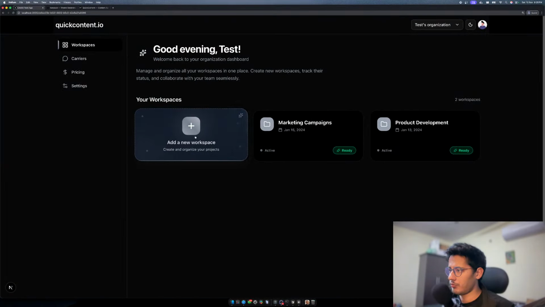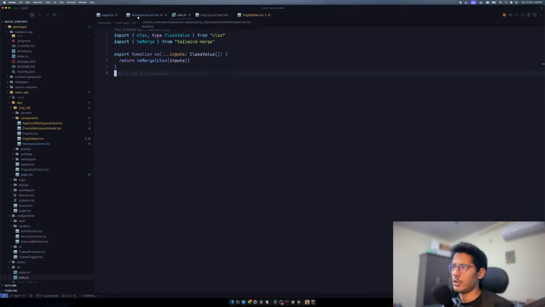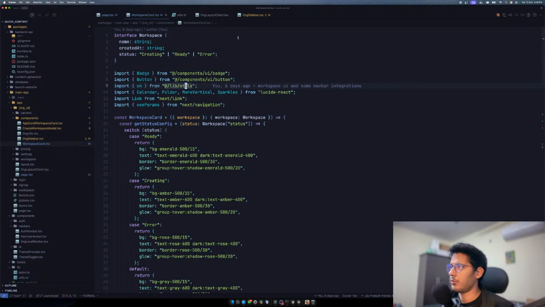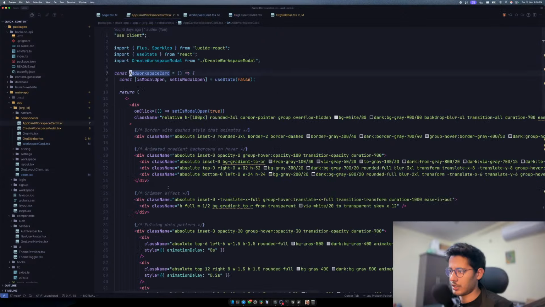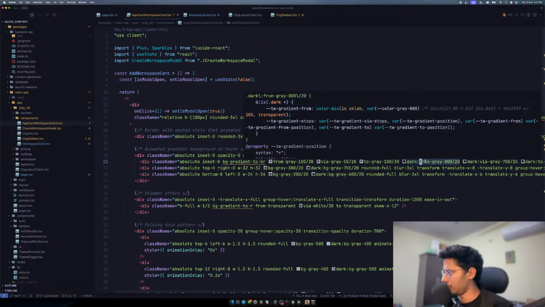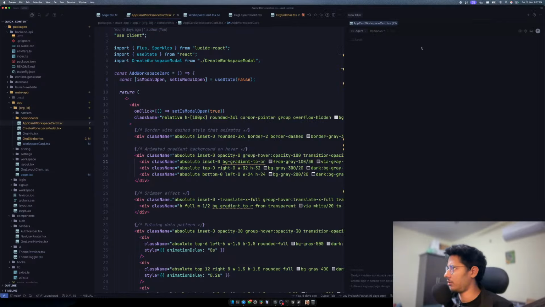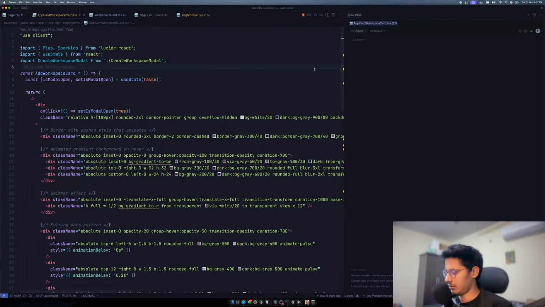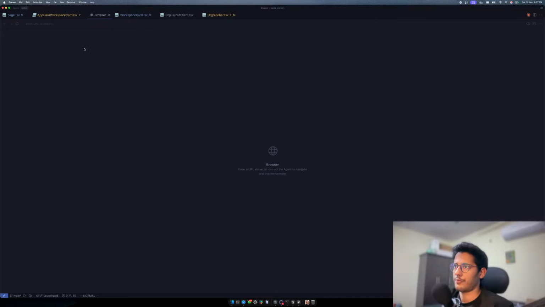Now we want to remove this blue stuff from here. Where is this? It's workspace card, but we want the add workspace card. Yeah, and then this gray stuff. So wherever we have this, let's select all. No, don't do that. Just go away. I don't want you. Oh, okay.